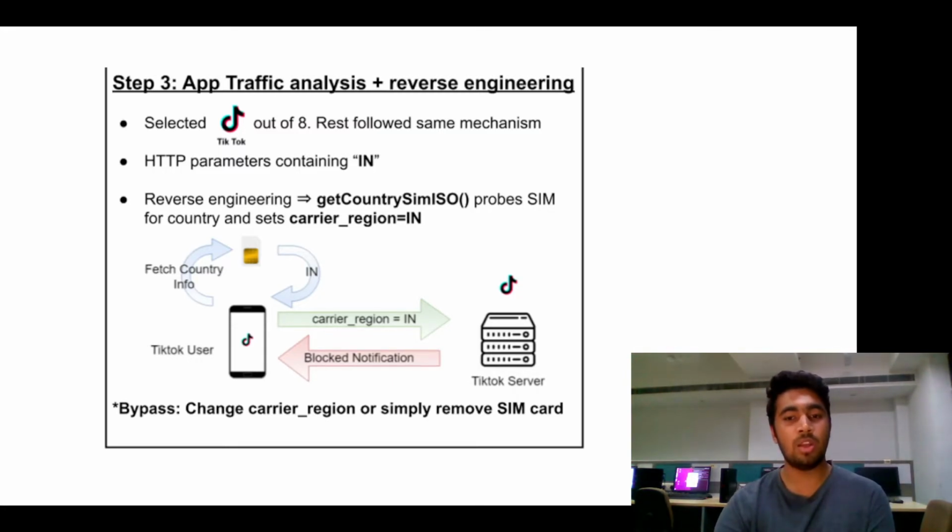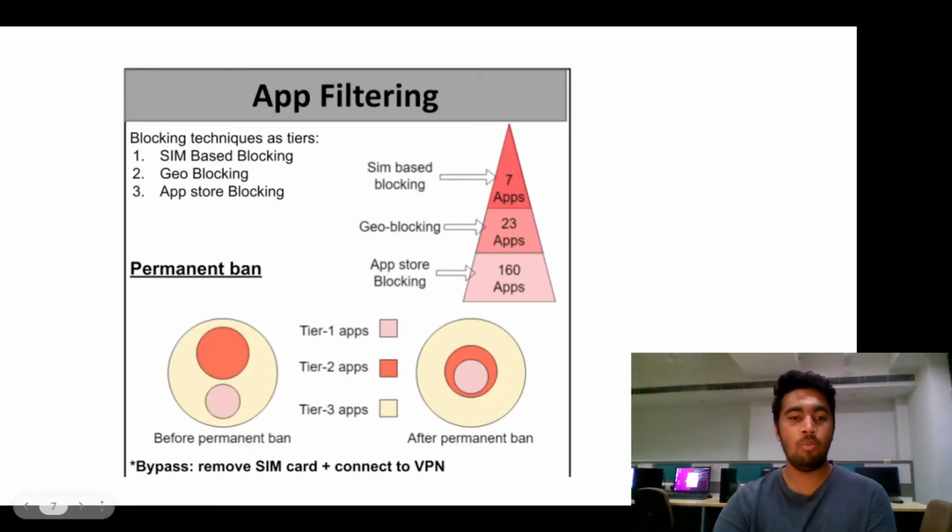We discovered that the app fetches the country code from the SIM card of the smartphone and sets a certain parameter to IN. On simply changing this parameter using MITM proxy, we were able to bypass the blocking. Observation was similar when we simply removed the SIM card. Manual inspection of the rest of the apps revealed that this mechanism was being used for all the 8 apps.